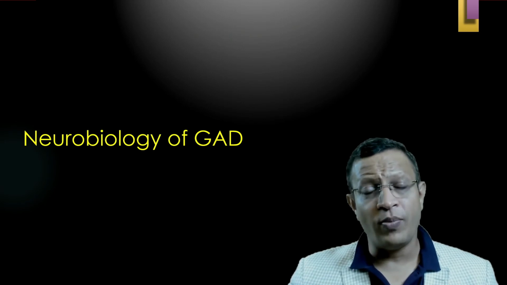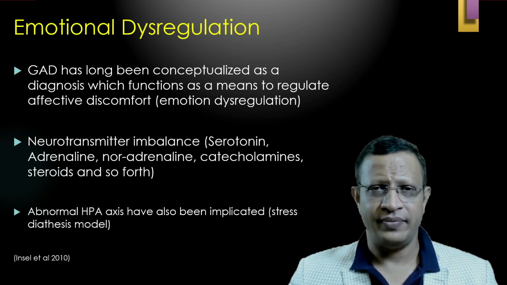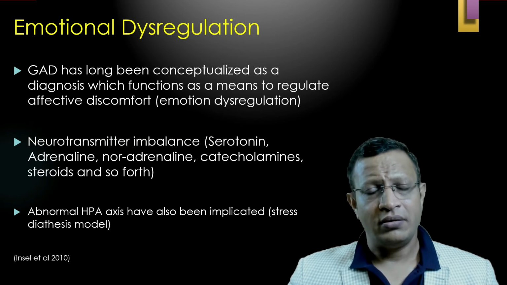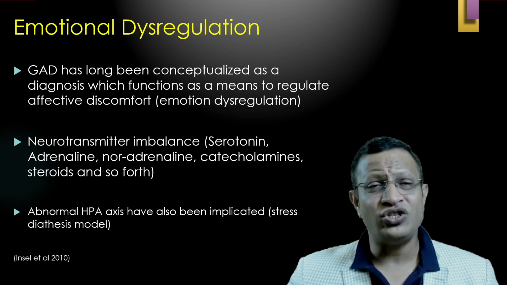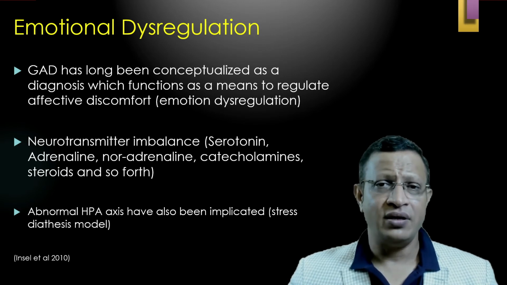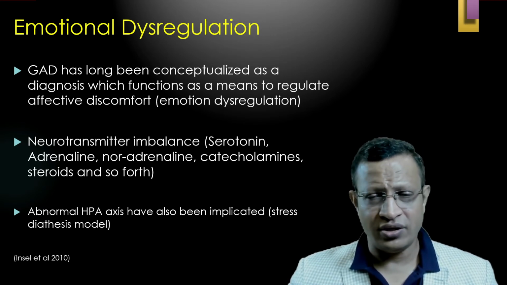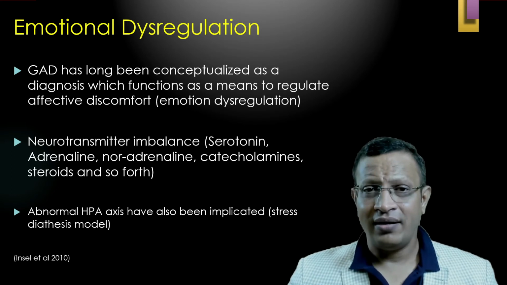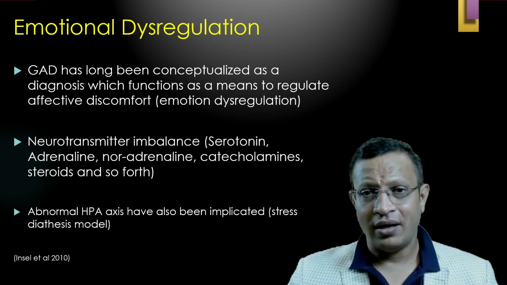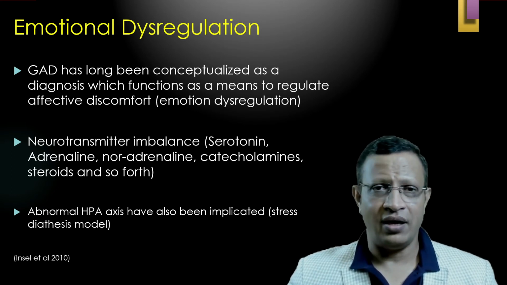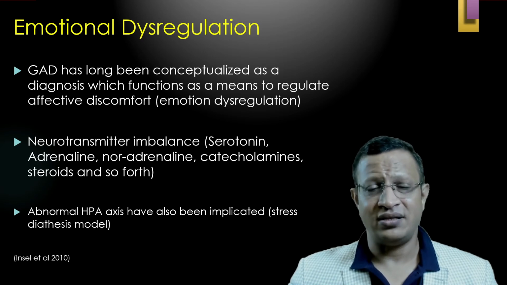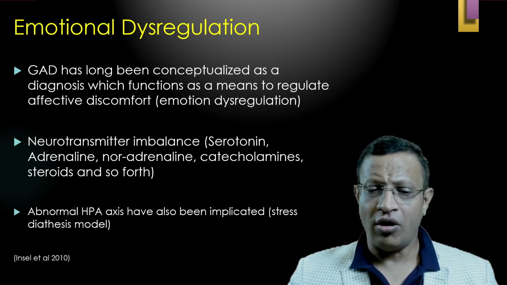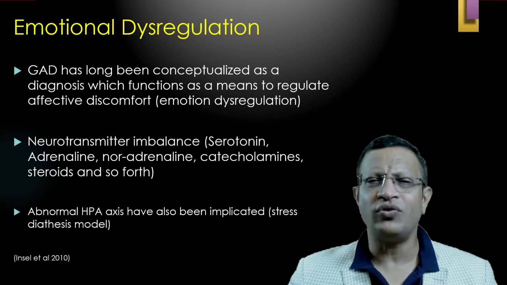Let's understand the neurobiology of generalized anxiety disorder. GAD has been conceptualized as a diagnosis which functions as a means to regulate affective discomfort. That means emotional dysregulation. Neuroanatomically, generalized anxiety will start from the amygdala. Further, GAD has also been attributed to neurotransmitter imbalance such as serotonin, adrenaline, noradrenaline, catecholamines, steroids, and so forth.